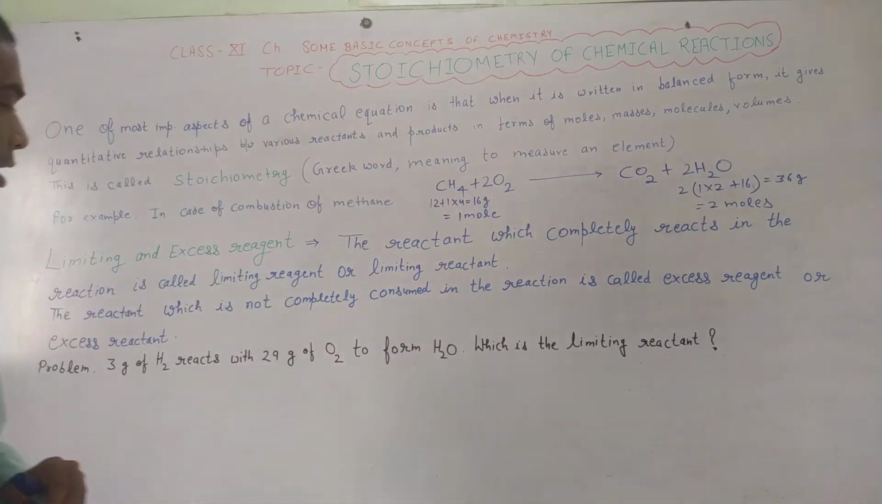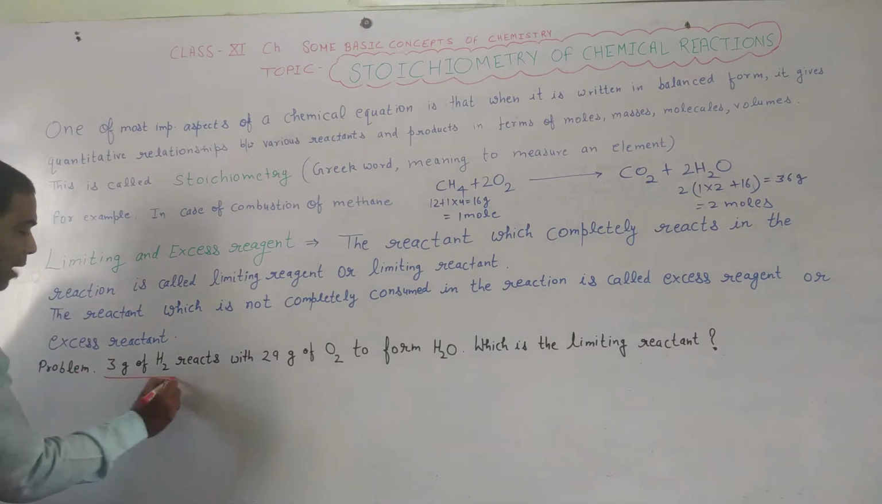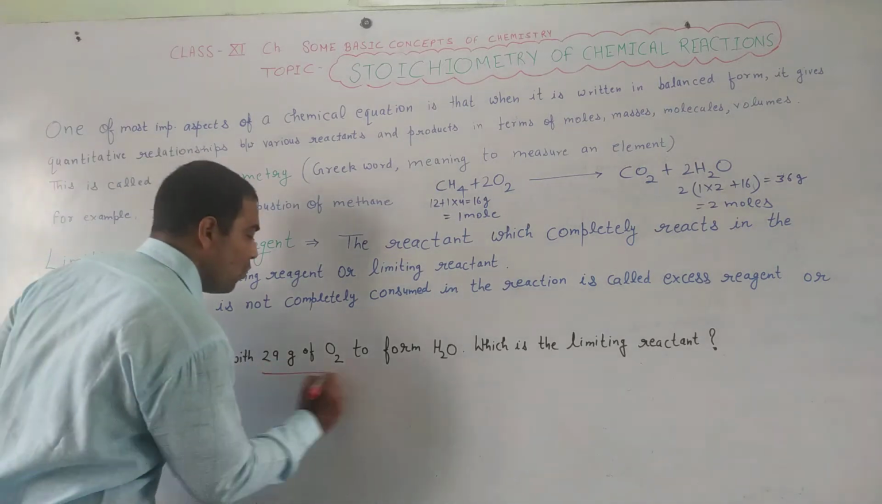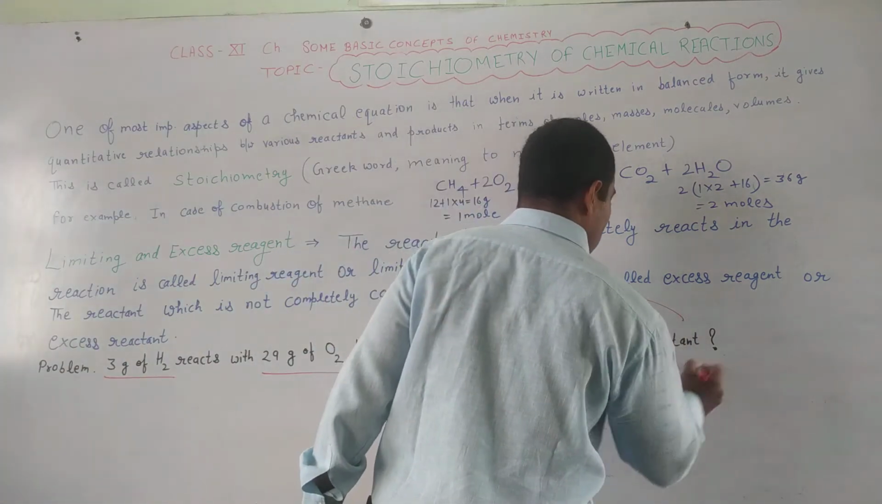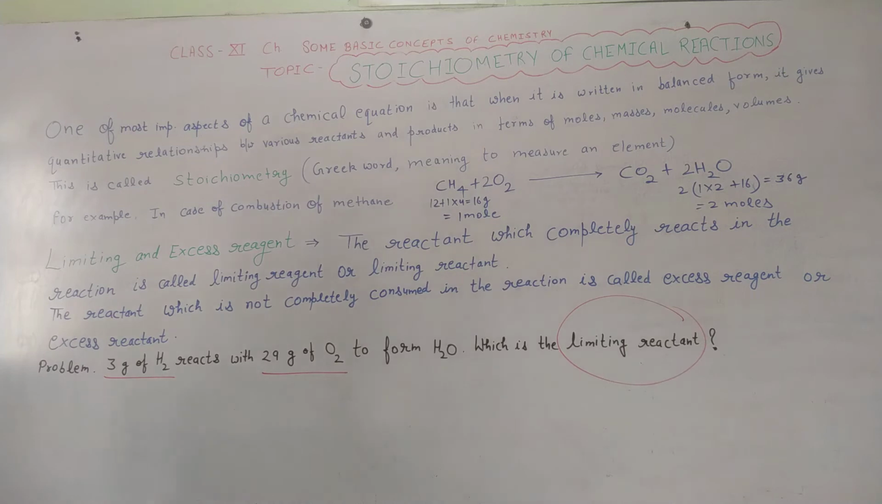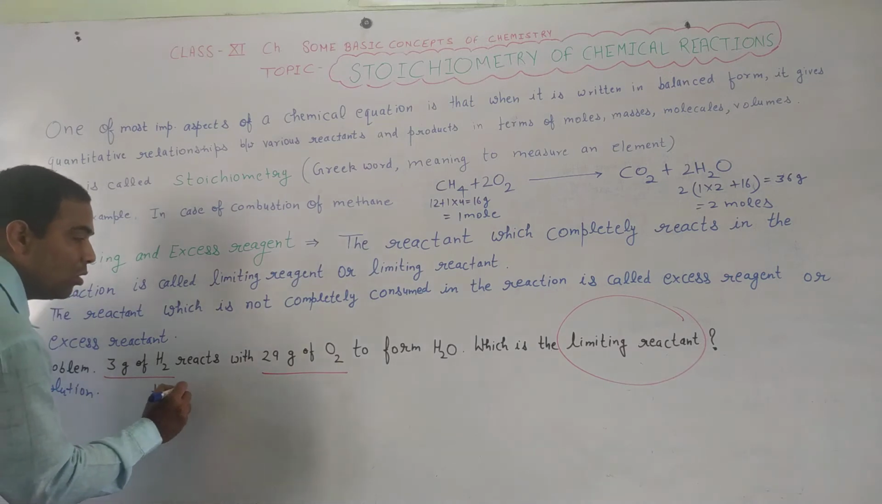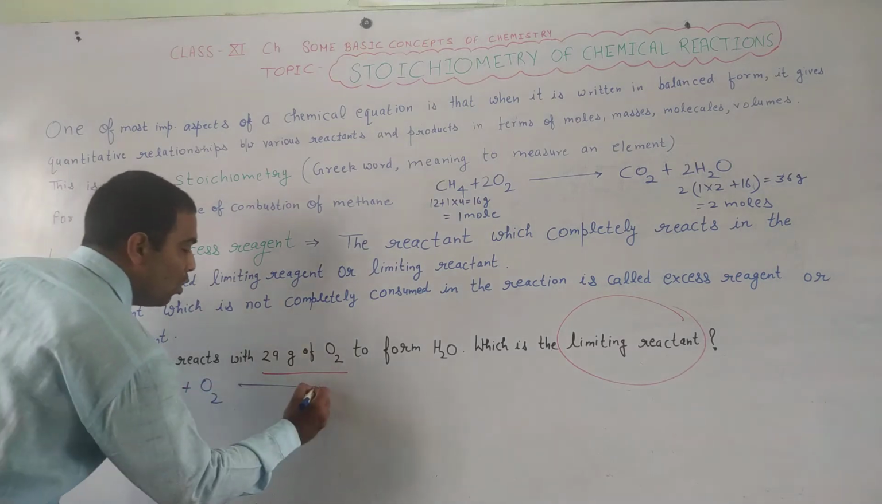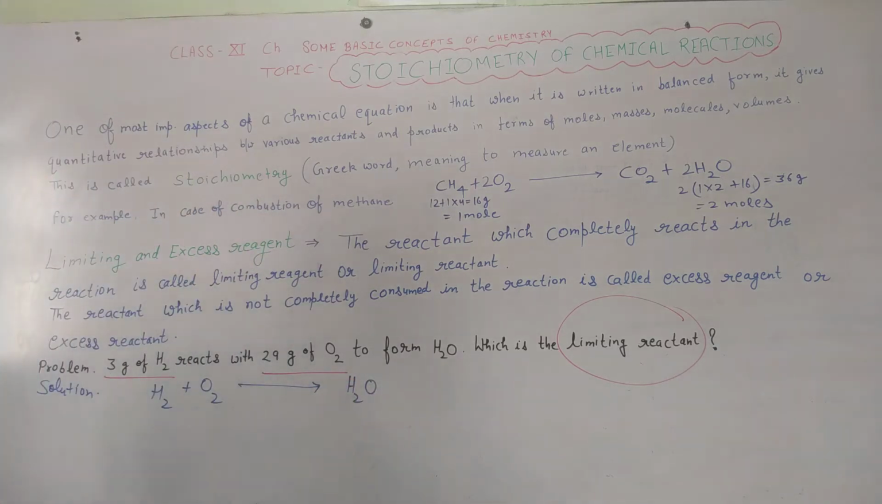So we will highlight the data from this problem: 3 gram of H2 and 29 gram of O2. And we have to find out the limiting reactant. So what will be the solution of this problem? Now go to the solution. When we are taking H2, it reacts with O2 to form H2O. First of all, we will balance this reaction.